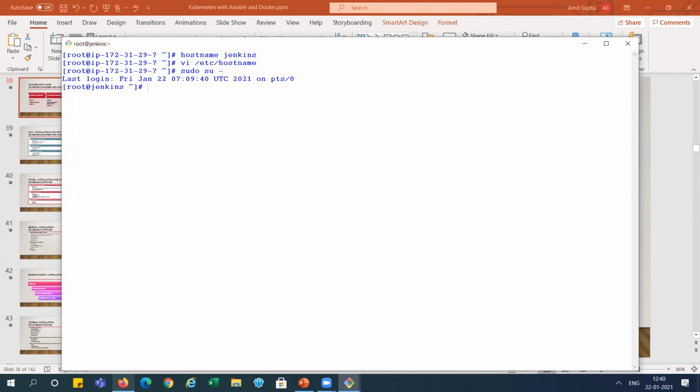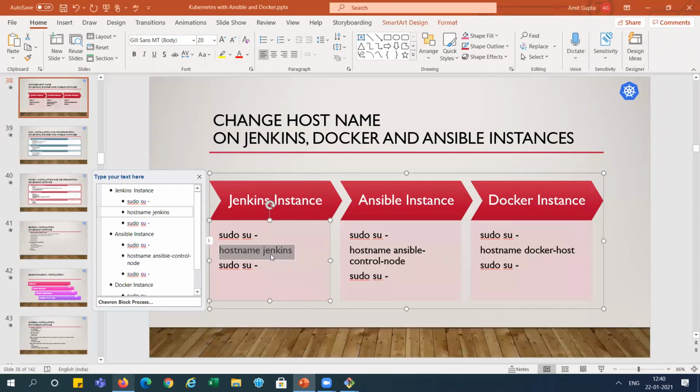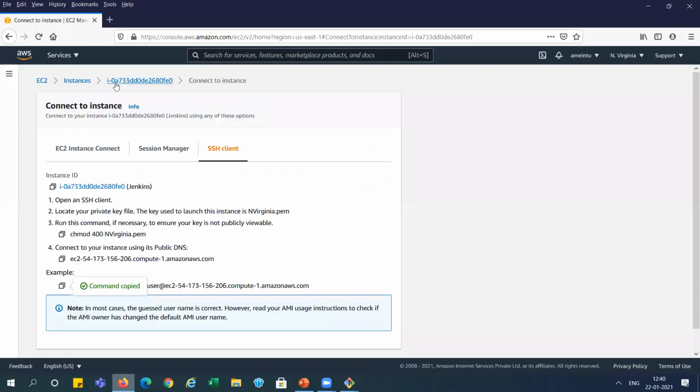So this is my Jenkins server. You can see here Jenkins is coming over here. This is ready. First system is ready, right? And host name has changed. So I will repeat the same thing for the Ansible also, and I will put the Ansible server instance name as Ansible control node, right? So let's connect with that first system, then we will do it.